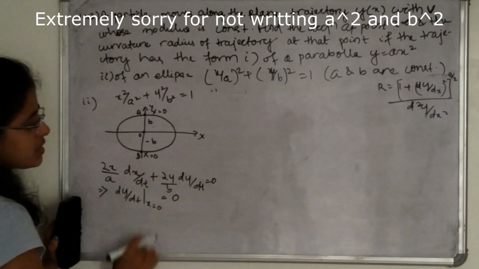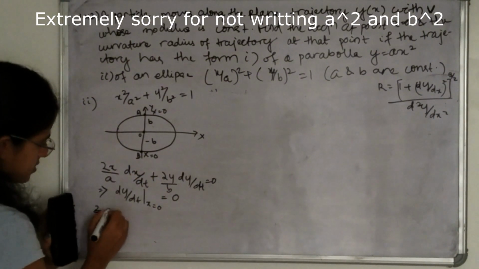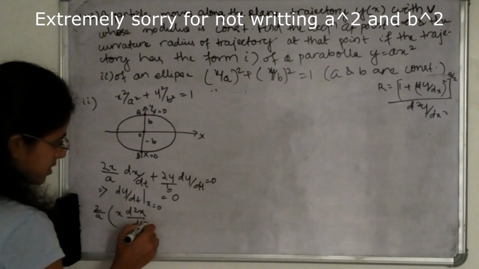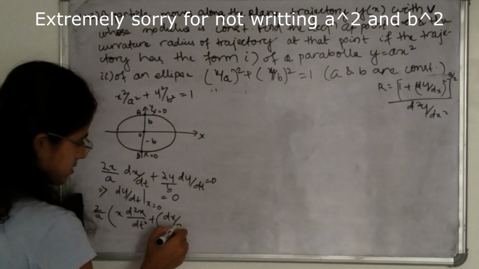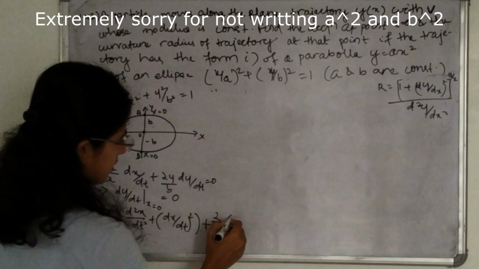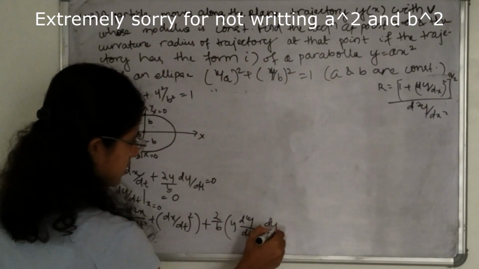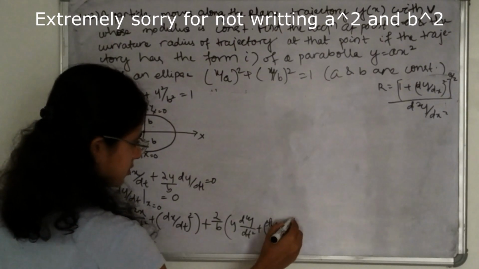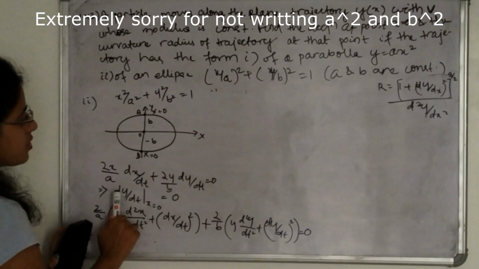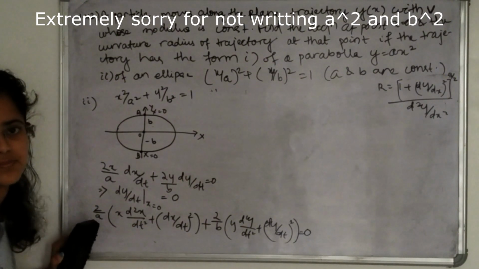Again differentiate this, you can get the acceleration. Again differentiating this, we can get x d square x divided by dt square plus (dx divided by dt) whole square, plus 2 divided by b y into d square y divided by dt square plus (dy by dt) whole square is equal to 0. Again put here x is equal to 0 and we have got here dy by dt is equal to 0 and x is equal to 0.